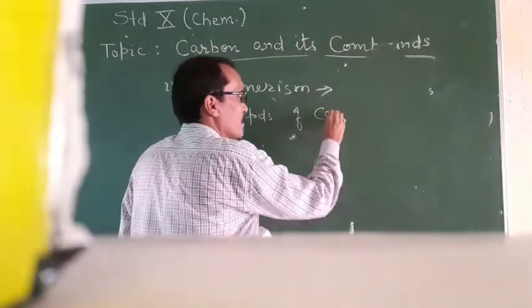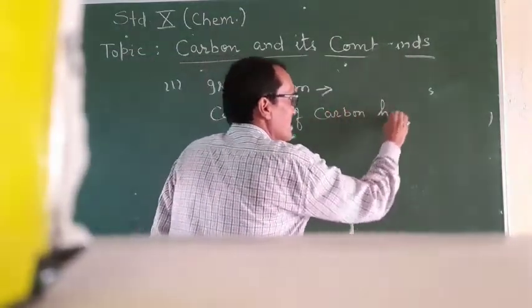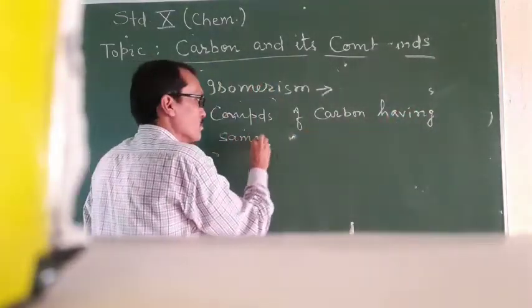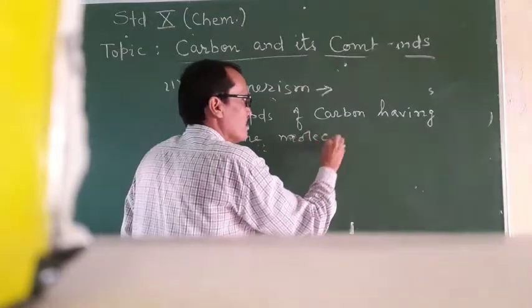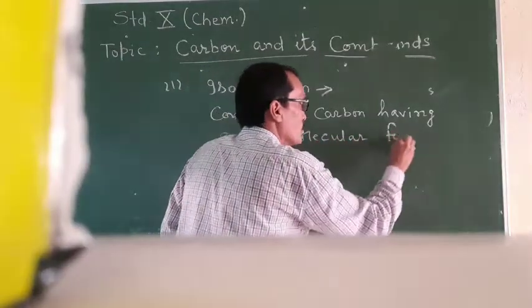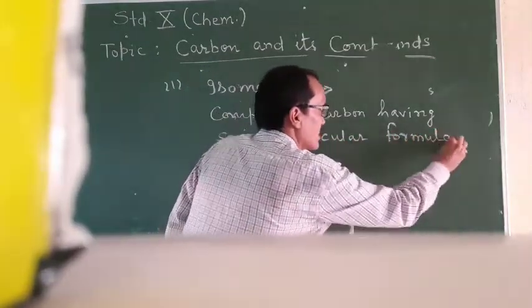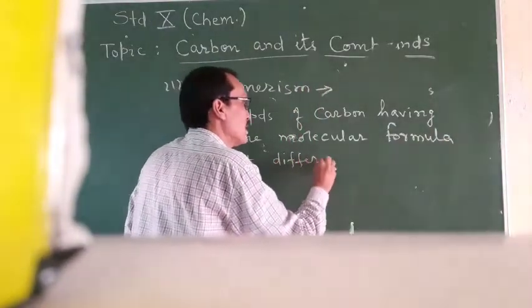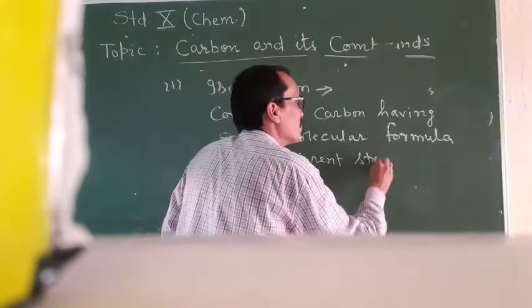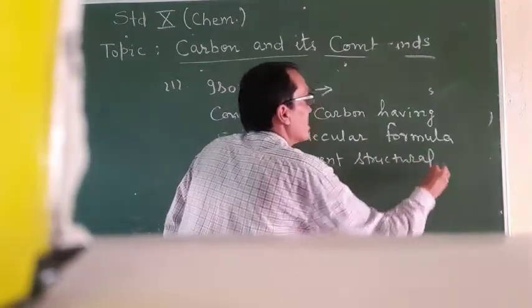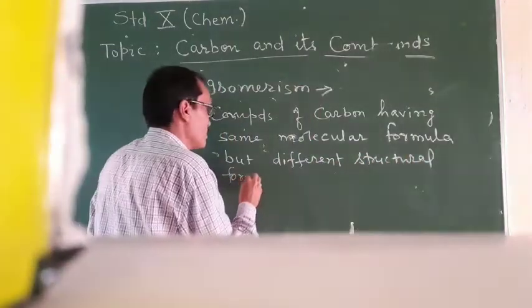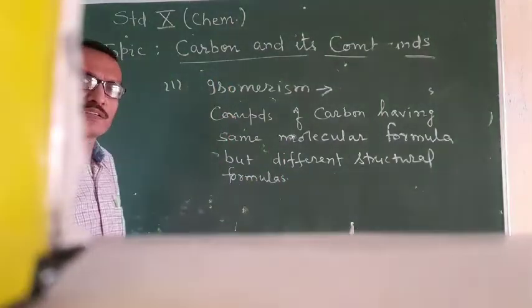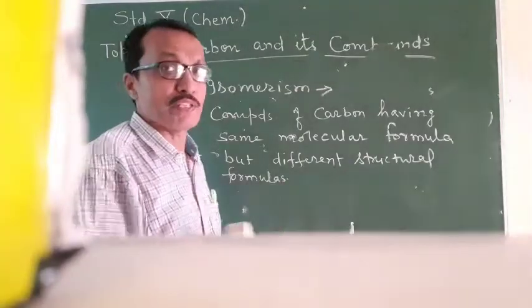So what is isomerism? Compounds of carbon having the same molecular formula but different structural formulas. This is known as isomerism.